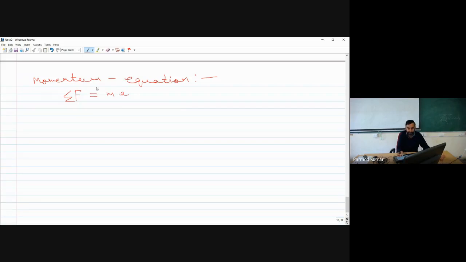In case of a flow field, if we consider the Cartesian coordinate system, we will have three directions: x momentum equation, y momentum equation, and z momentum equation.